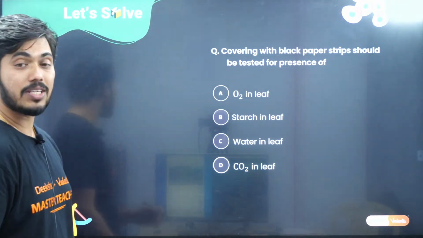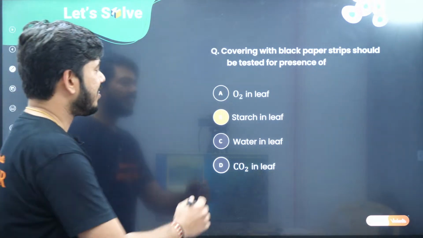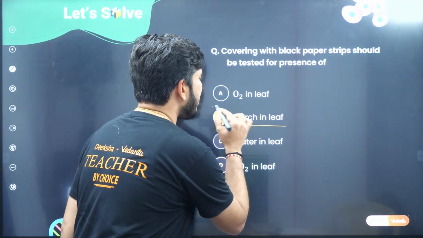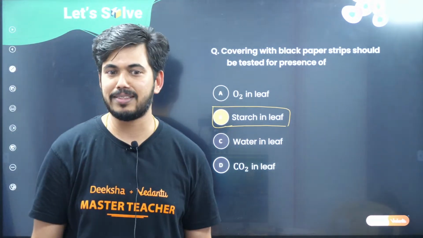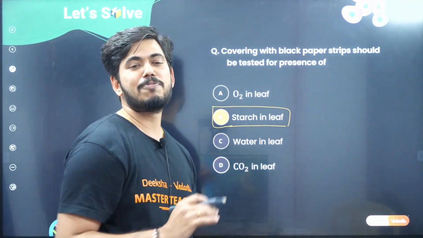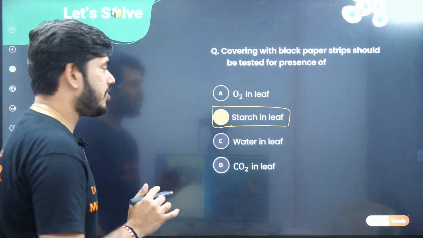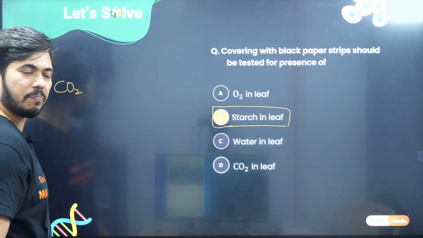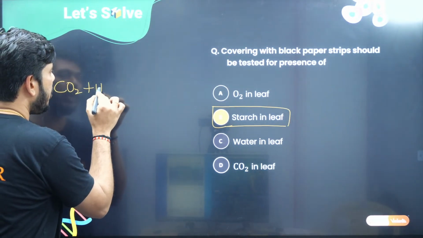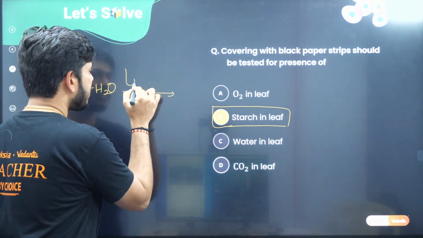Children, let me say what the correct answer is. That is nothing but the starch in a leaf. You all know about the concept of photosynthesis, right? Generally when we speak about photosynthesis, there will be carbon dioxide, and a water molecule, in the presence of light.